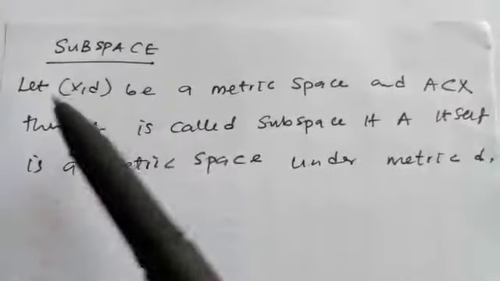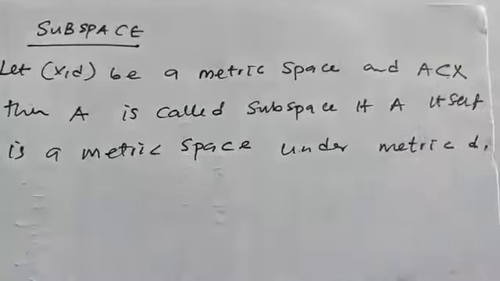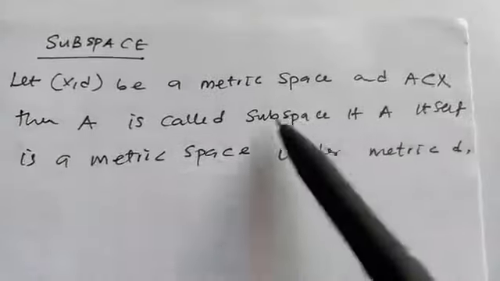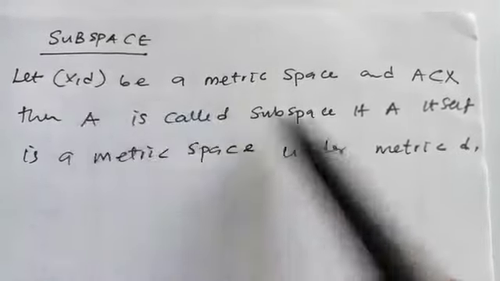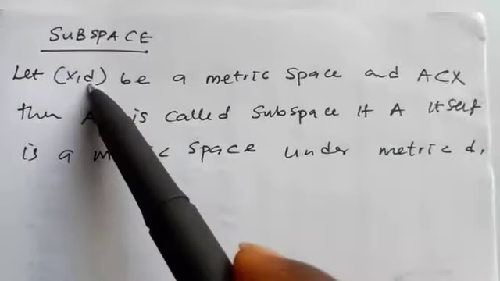A subspace. Let S comma D be a metric space and let A be a subset of S. So we call A a subspace of this metric space if A itself is a metric space under this metric D.